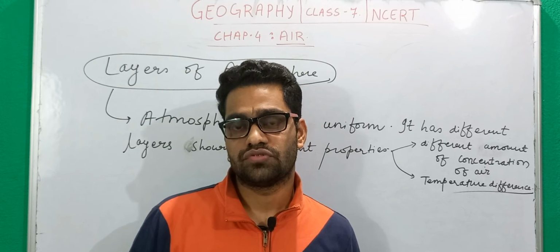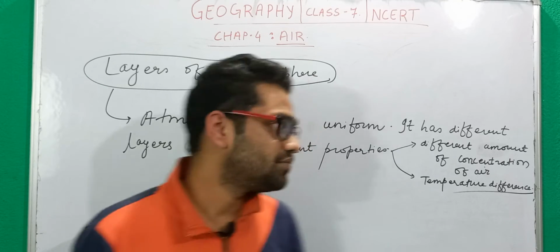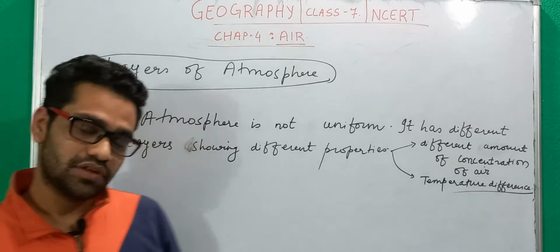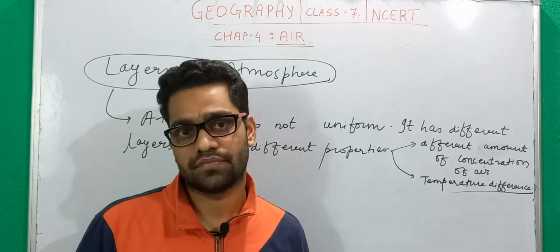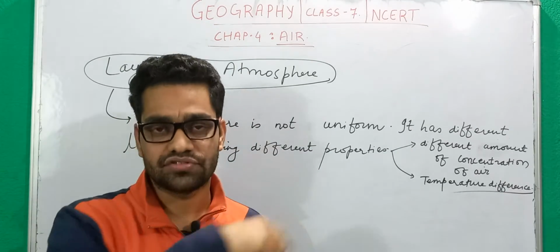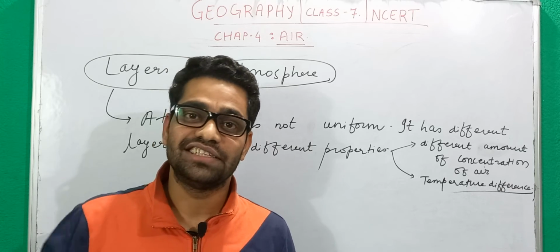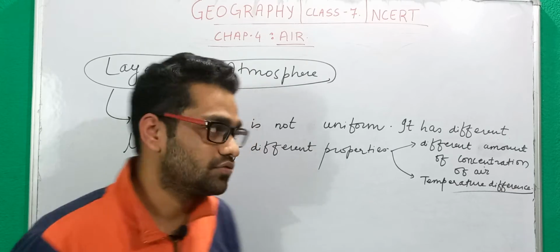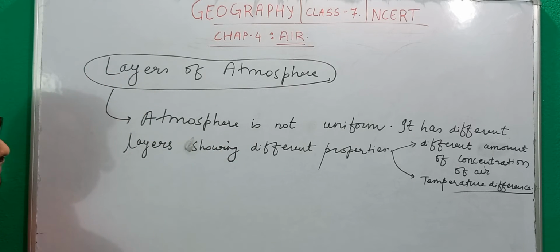And we will see that there is a certain layer in the atmosphere where the temperature doesn't decrease, rather it increases with increasing height. So I have written here the layers of atmosphere.